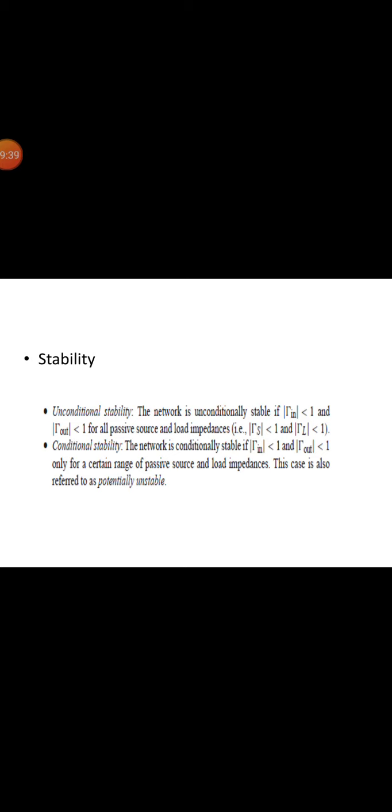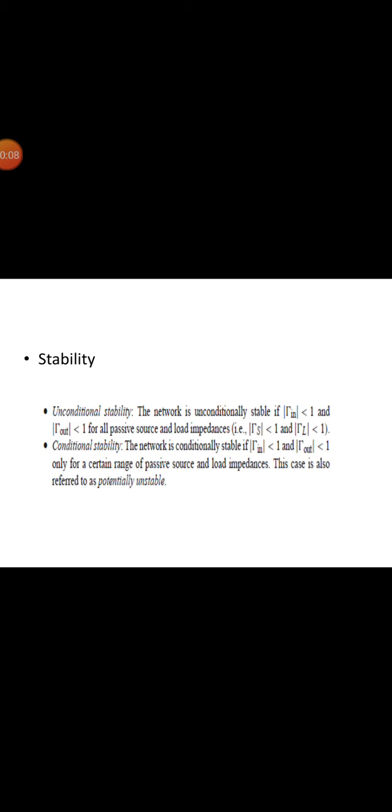And now let us discuss the stability factors of this amplifier design. Oscillation is possible if either the input or output port impedance has a negative real part. This would imply that tau in is greater than 1 or tau out is greater than 1, because tau in and tau out depend on the source and load impedance matching networks. The stability of the amplifier depends on tau s and tau L as presented by the matching networks.